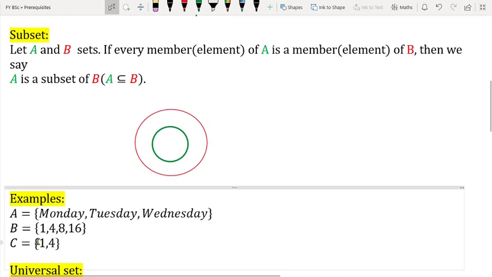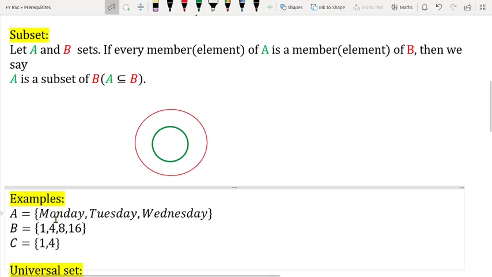So see over here, I have taken a few examples, A, B and C. What are the members of A? Monday, Tuesday, Wednesday. What are the members of B? 1, 4, 8 and 16. Just tell me, is every member of A a member of B? Try to understand. Monday, Tuesday, Wednesday, are they in set B? No, they are not. Therefore we say A is not a subset of B.